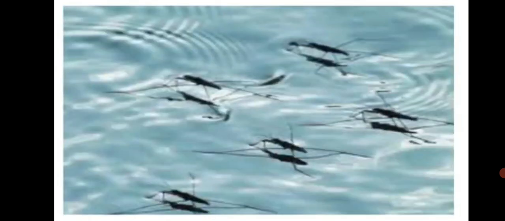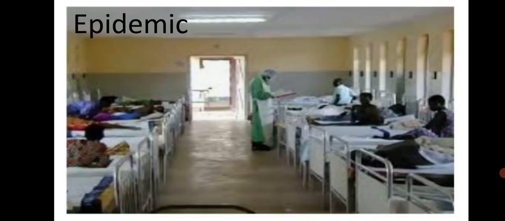If at some place mosquitoes breed in large numbers, then many people there can get malaria. When many people in one area get the same infectious disease all at the same time, we say that there is an epidemic of the disease.